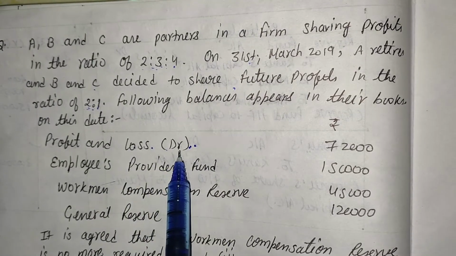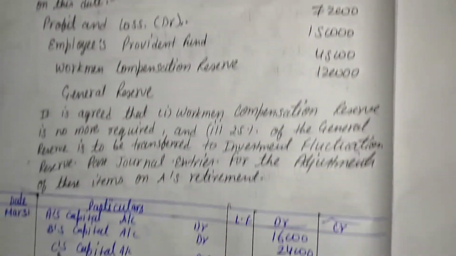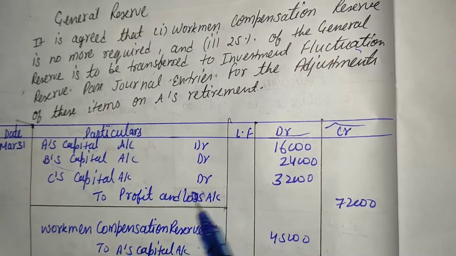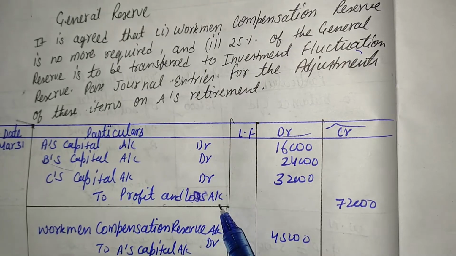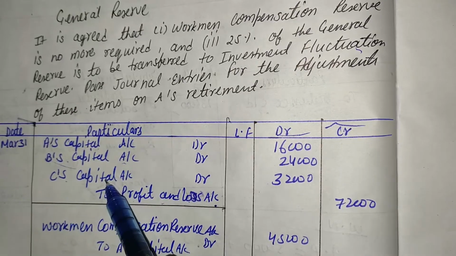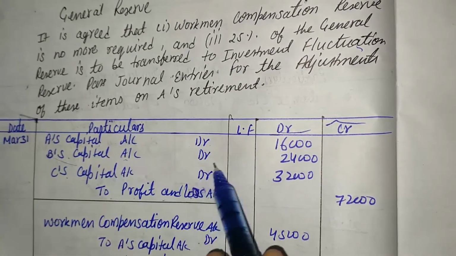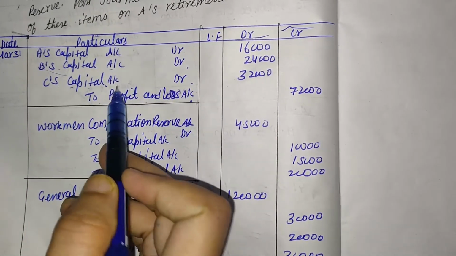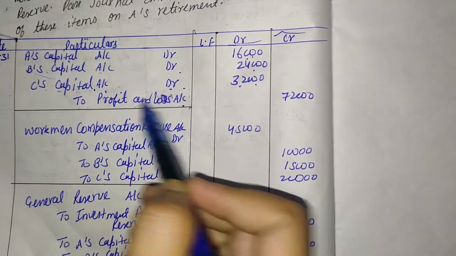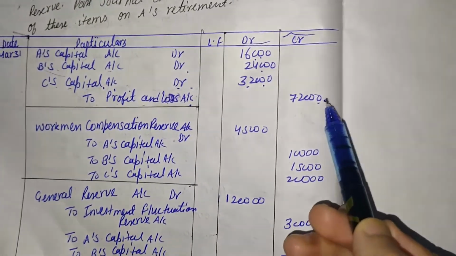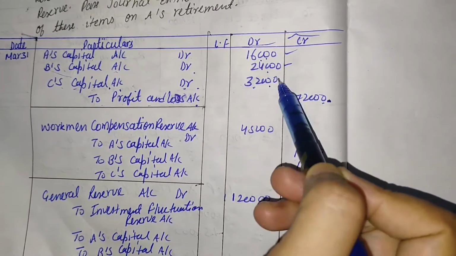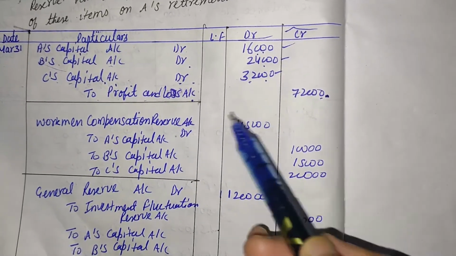So what journal entry we will pass? Here profit and loss debit balance is given, that time we will credit that account. So to profit and loss account in credit side, and debit will be the partners: A's capital account debited, B's capital account debited, C's capital account debited. Amount is 16,000, 24,000, 32,000, and that amount is given in the question, 72,000, and 72,000 divided in the old ratio, that is 2:3:4. So that value will come from this ratio.